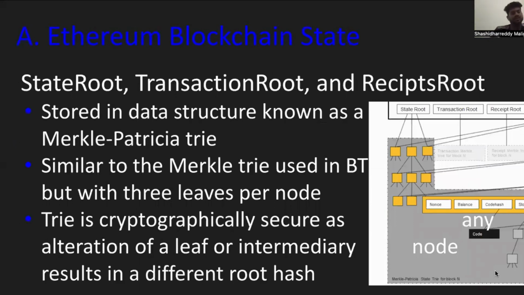What are the state root, transaction root, and receipt root? They are stored in data structures known as Merkle trees, similar to the Merkle tree used in Bitcoin, but here we have three leaves per node. Cryptography secures this: a change in the value of a leaf or intermediate node results in a different root hash. You can see in the diagram that every node has three leaves, and after each node, three leaves again. At the last level we have nonce, balance, codehash, and storage.